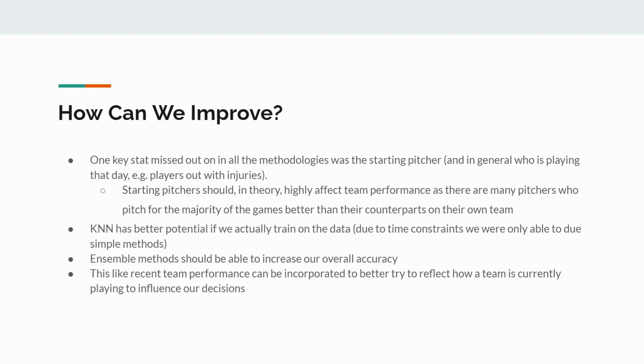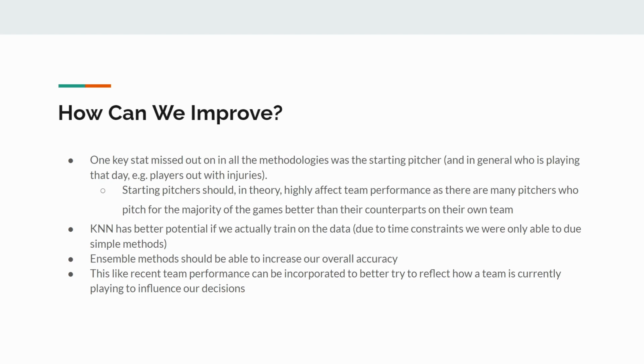So lastly, there's a million ways we can obviously improve. There's no way this method is perfect. It has encouraging signs, but one of the most important things we could probably do going forward is adding starting pitchers to the data, because there are a lot of teams that have one good starting pitcher and a bunch of average starting pitchers, and every time that good starting pitcher pitches, they're going to have a much higher chance to win than in any other game, because that pitcher is going to be letting up fewer runs. So even if they don't score as many runs, that starting pitcher himself will let up fewer runs. And so adding that in will probably give us more accuracy and more confidence on a lot of our bets, as well as any other player on the team.